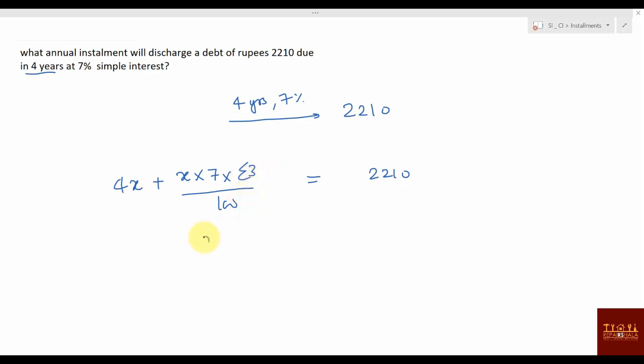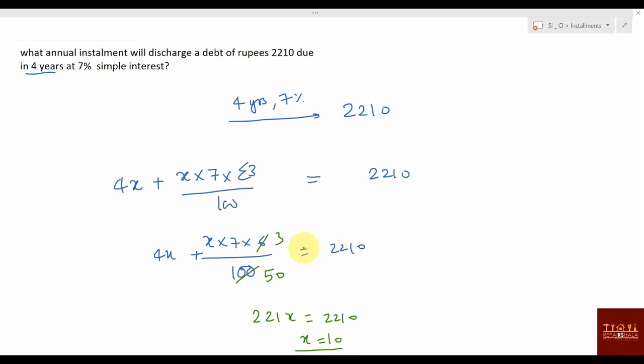So you can say x into 7 into 6 divided by 100 plus 4x equal to 2210. So how will you find? This 6 you can make 3 and 50. Anything else remaining? No. So this will be 200 and this will be 221. So 221 x equal to 2210. So x value is 10.